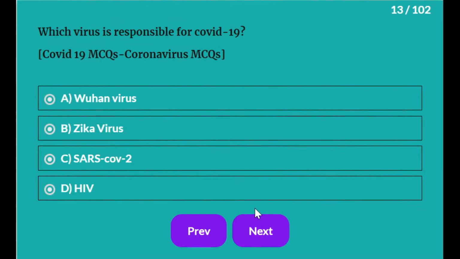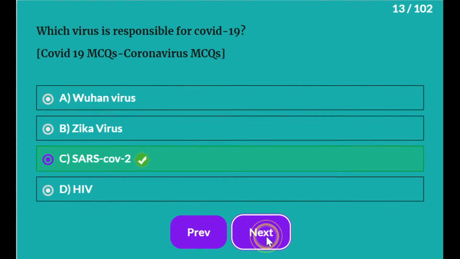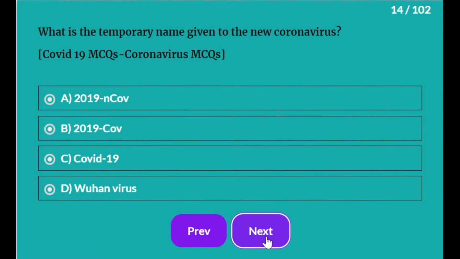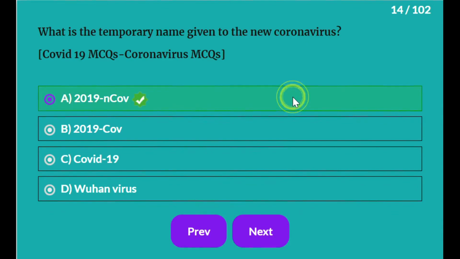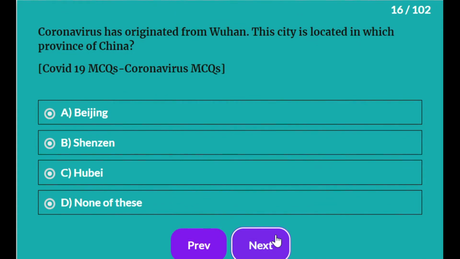Which virus is responsible for COVID-19? It is SARS-CoV-2. What is the temporary name given to new coronavirus? 2019-nCoV. What is the name given by scientists to coronavirus that originates from Wuhan? It is SARS-CoV-2. Coronavirus has originated from Wuhan. This city is located in the province of China. In which province of China? It is Hubei.